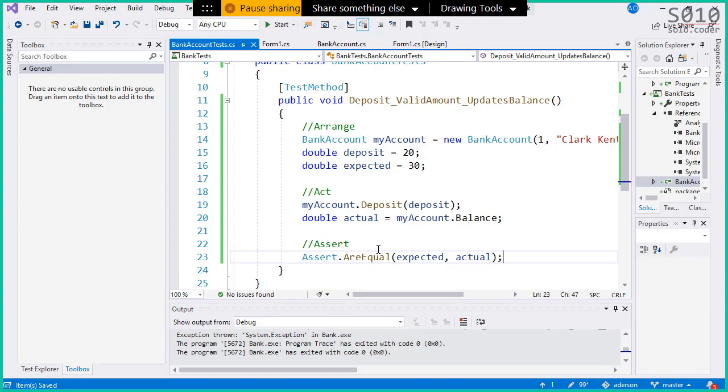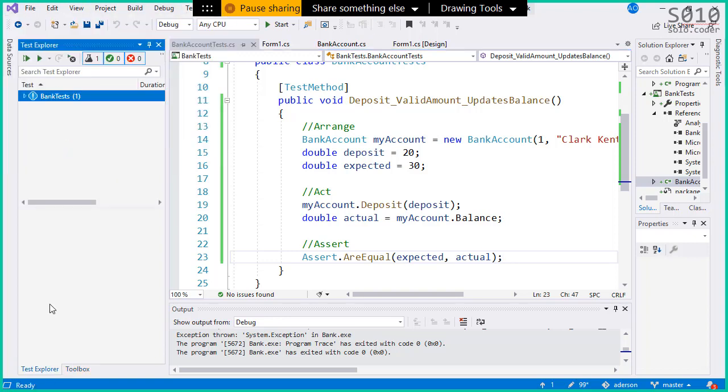And voila, that's it. Let's activate our test explorer and let's run a test here.